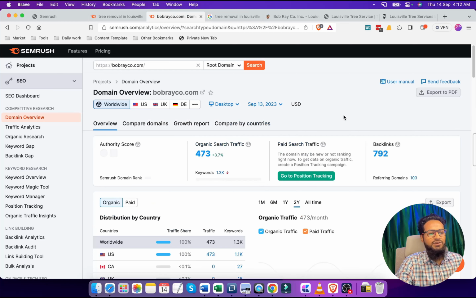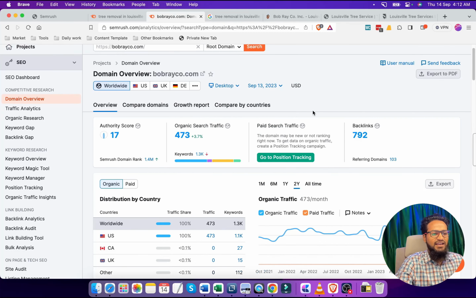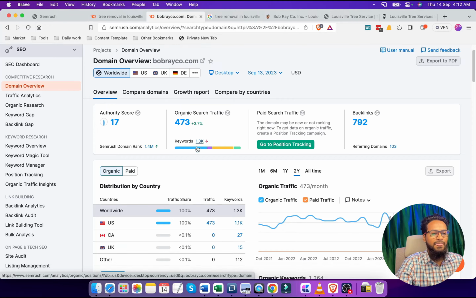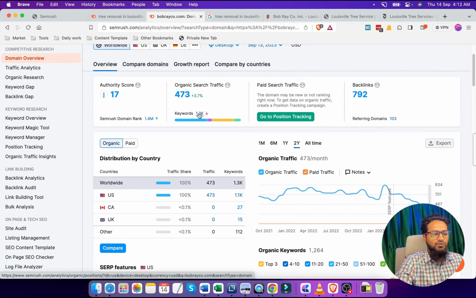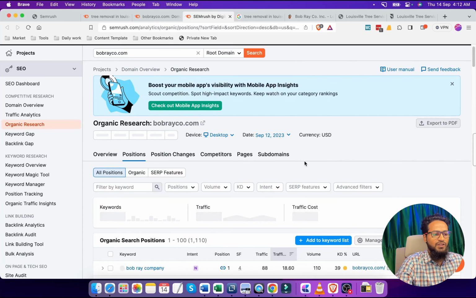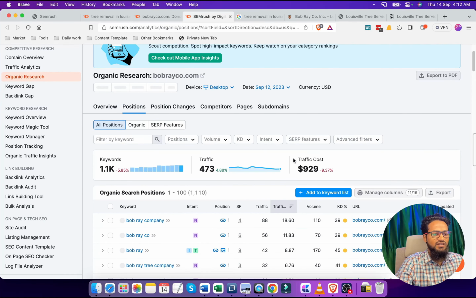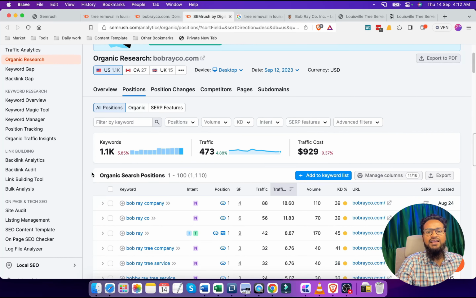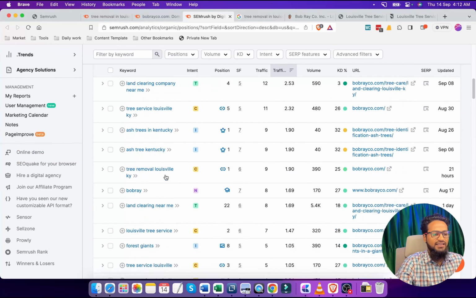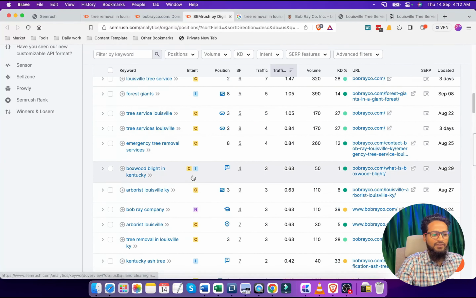For the first competitor, we can see the site is getting almost 473 traffic from Google search results and ranking for 1.3k keywords on Google, right? And if we want to know what those keywords are, then SEMrush will show us very clearly. You can see 1.1k keywords are ranking. So these are the keywords that they are ranking for on Google.